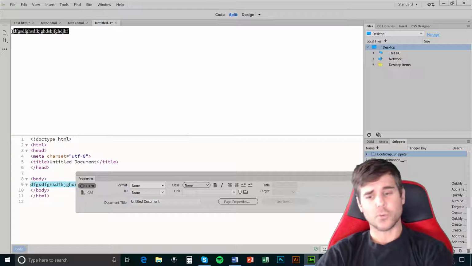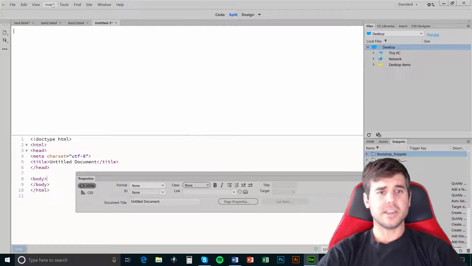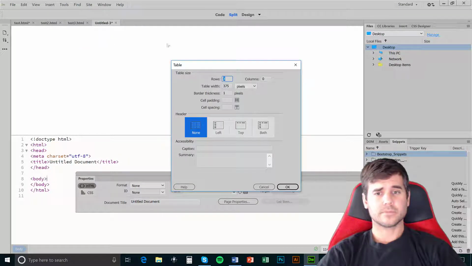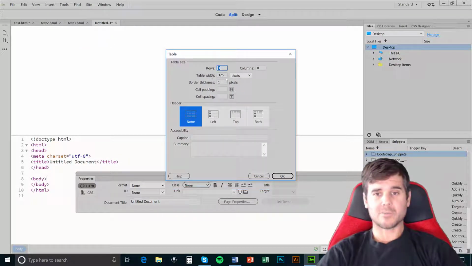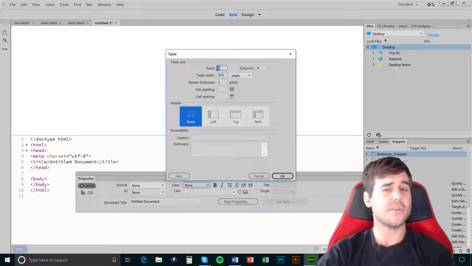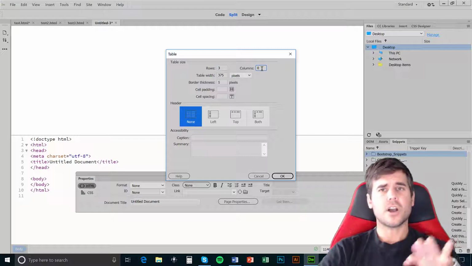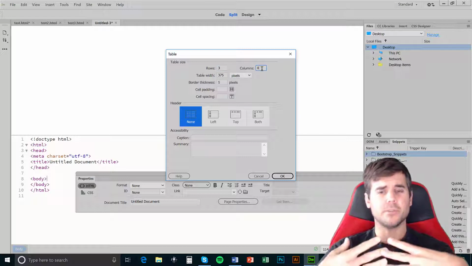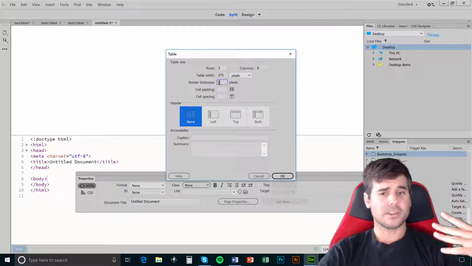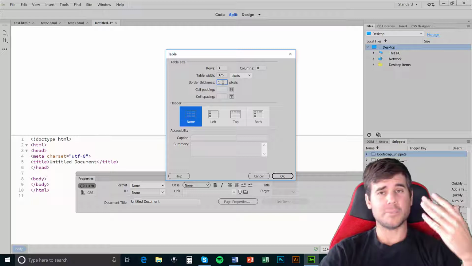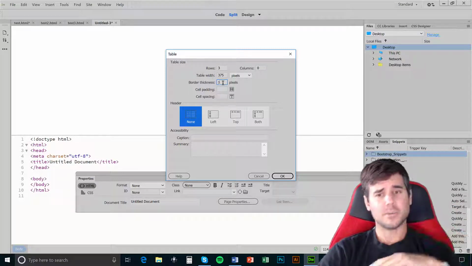All right. So what I'm going to do is I'm going to go to Insert, Table. Now I pulled up my options. I can make this as many rows as I want it to be. And I can always add more rows, go back and add more later. I'll just keep it at 3. I don't want any columns. Usually I like to have no columns when I'm creating something for a mobile device. I'll keep my border thickness at 1, but I can always change that. And I would always probably keep that at 0 so people can't see that I used a table.